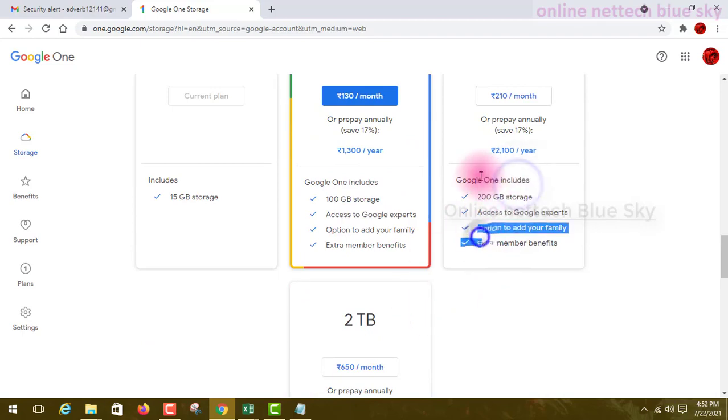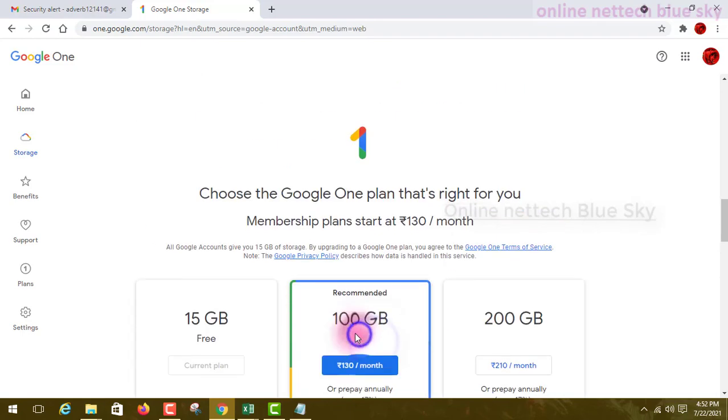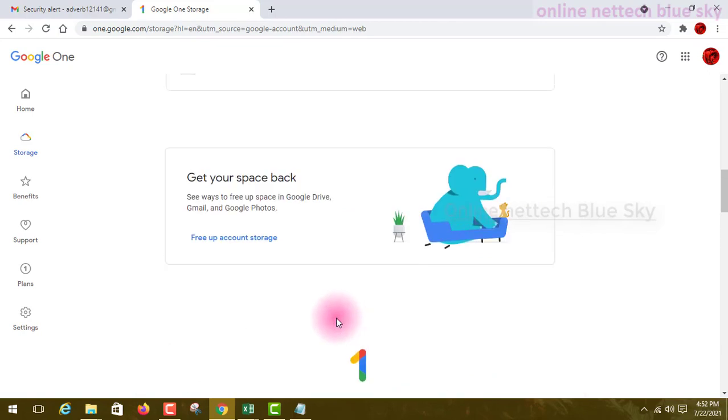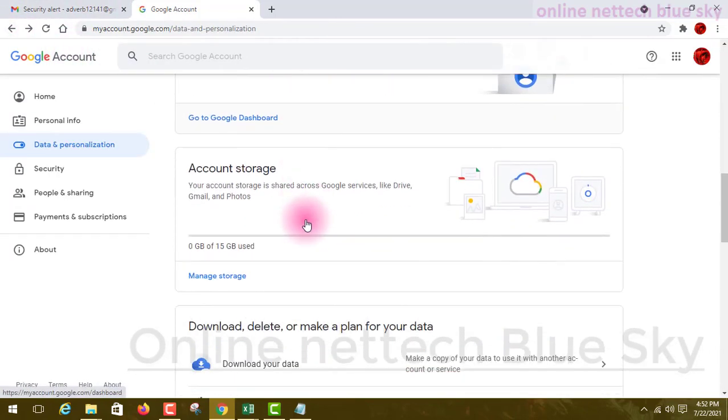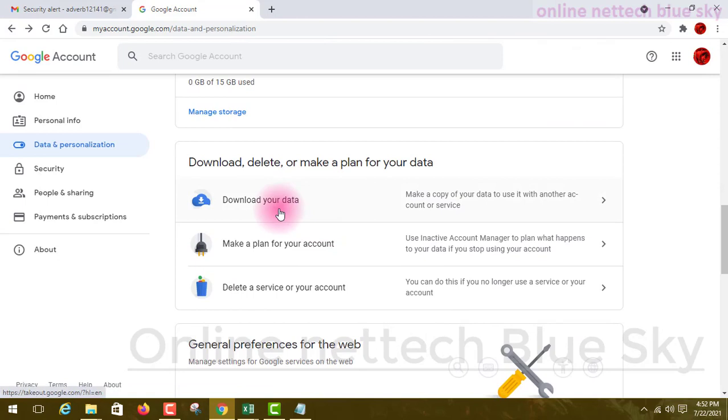You can see the 2 terabyte. Okay, so you can see here. So this is the storage size of Google Drive. Okay, so next is download your data.